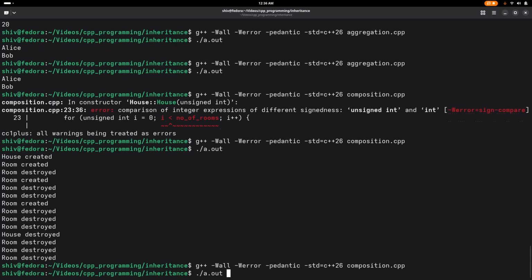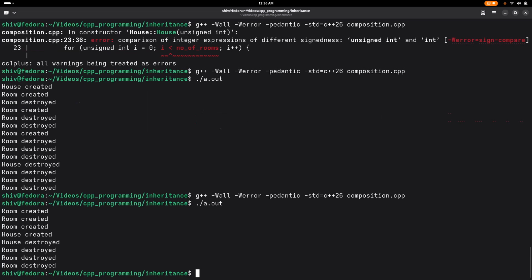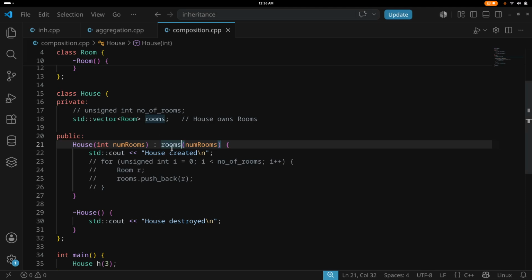I may have misunderstood that. So we have 1, 2, 3 rooms created. First the rooms are created because the vector object will be created, then house will be created, and then we destroy, and rooms will be destroyed. So this initializes the vector with 3 rooms.